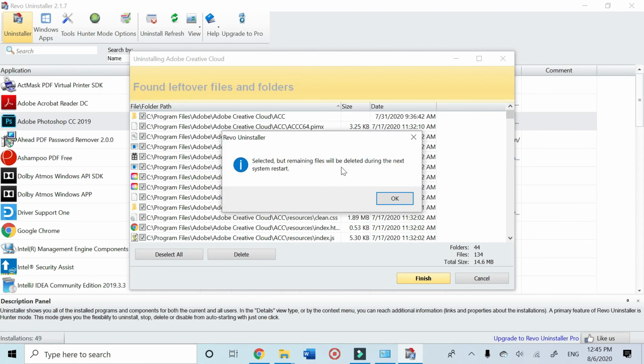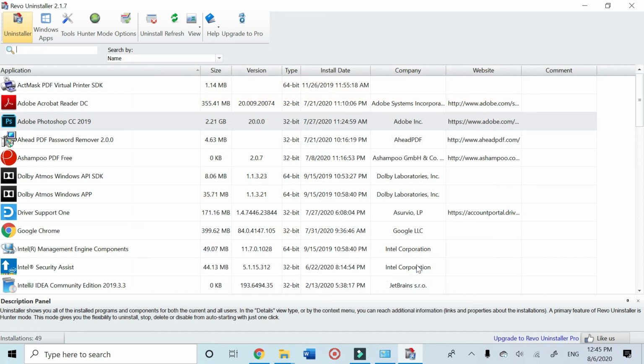Selected, but remaining files will be deleted during the next system restart. So after you're done, after deleting everything, you need to restart your computer, so it's gonna delete everything after that. That's all I need to show you.